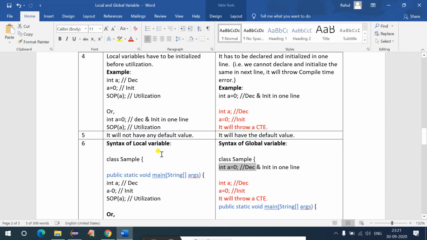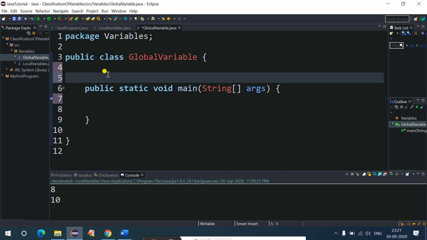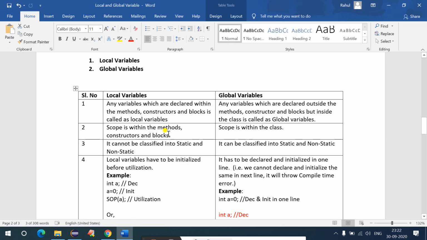Now if you talk about the second point, the scope would be within the class. It means if you have any variable declared and initialized globally, then you will be able to access that variable from any part of the program, right? Because the scope is within the class. It means you will be able to access those variables from any method or from anywhere. There is no restriction in case of a global variable, but in case of a local variable, the scope of that particular variable will be inside that particular method, and if you try to call it from any other method, then you will get a compile time error.